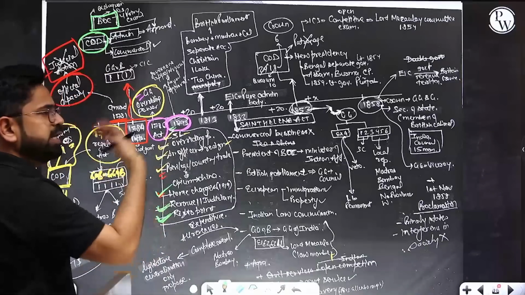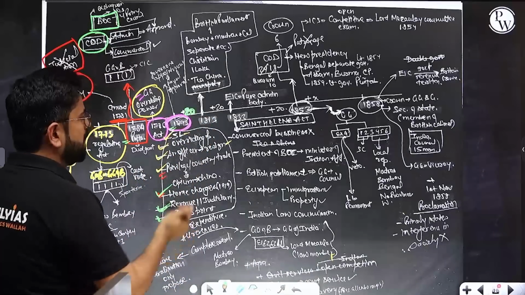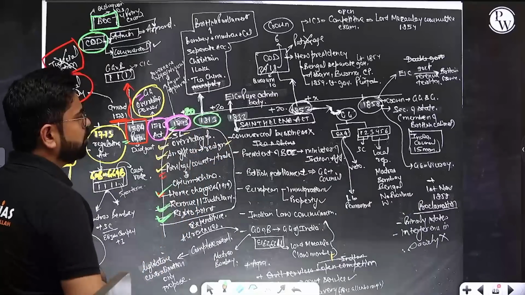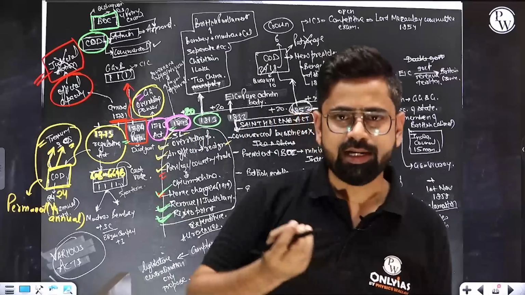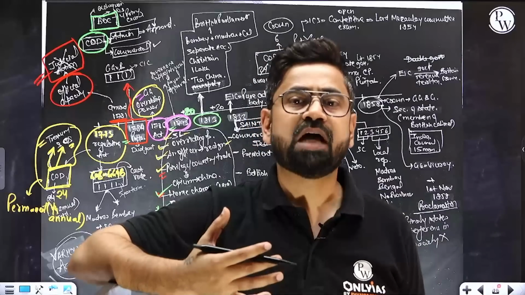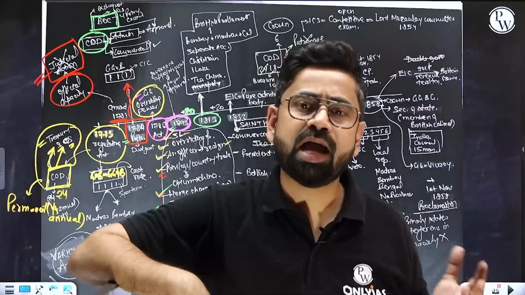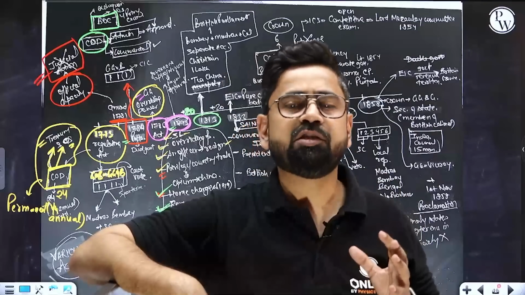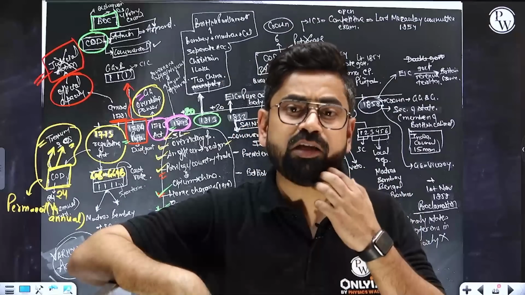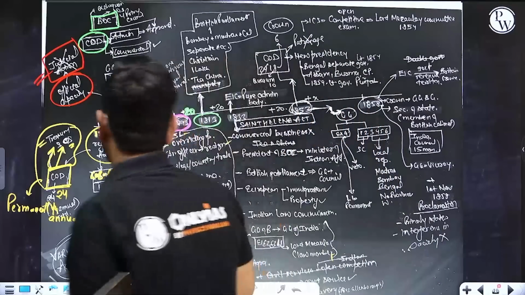Then after 20 years, the charter was expiring again, and it was renewed, and after 20 years we have one more act. This is the Act of 1813. Now the 1813 Act is very, very important, because somewhere it leads to, you can say, the start of the cultural conquest. By 1813, they have already done the territorial conquest. Now at this point of time, they will start aspiring for the cultural conquest of India, like English education. It will start happening gradually, but still.